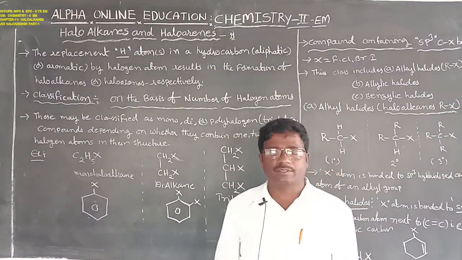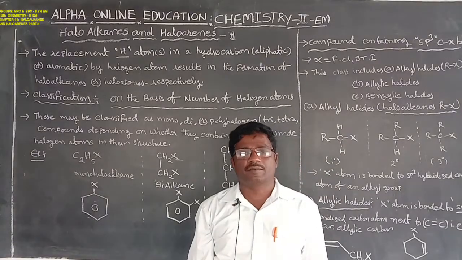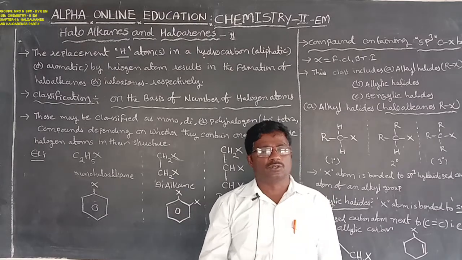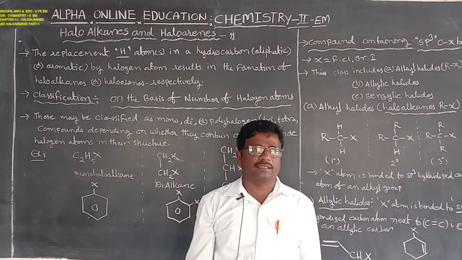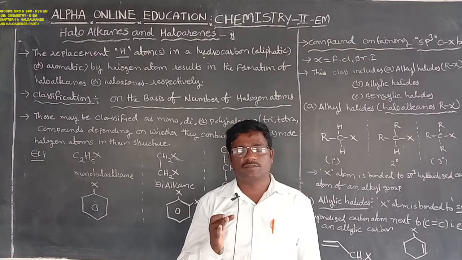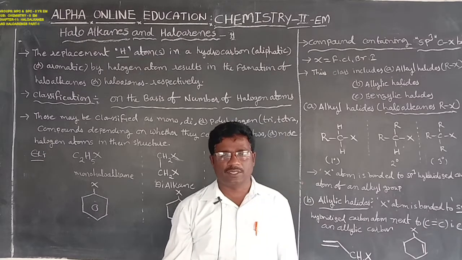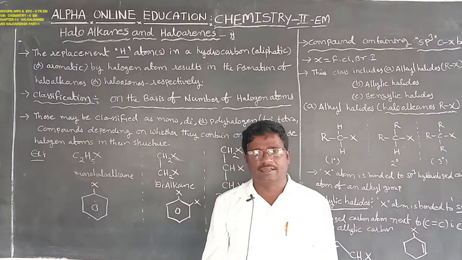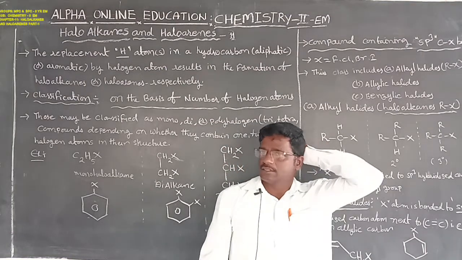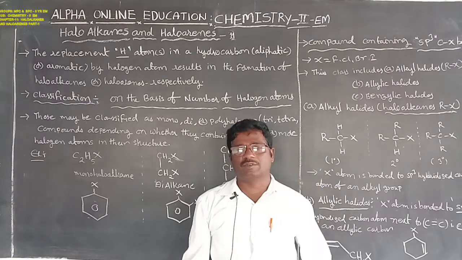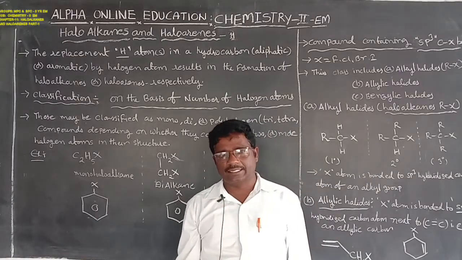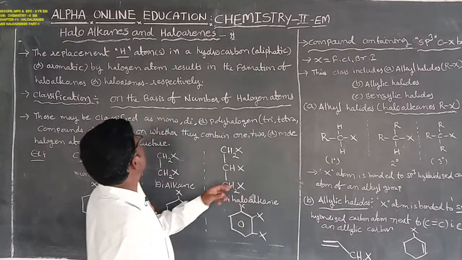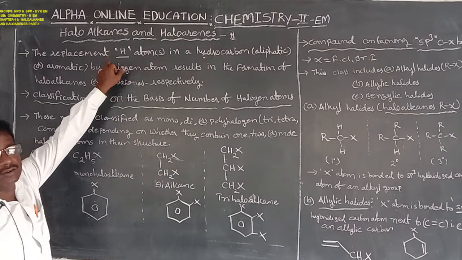In the previous class we discussed organic compounds containing nitrogen. Those organic compounds containing the nitrogen atom consist of four types: the first one is amines, the second is diazonium salts, the third is cyanides, and the fourth is isocyanates. But today we are going to discuss haloalkanes and haloarenes.